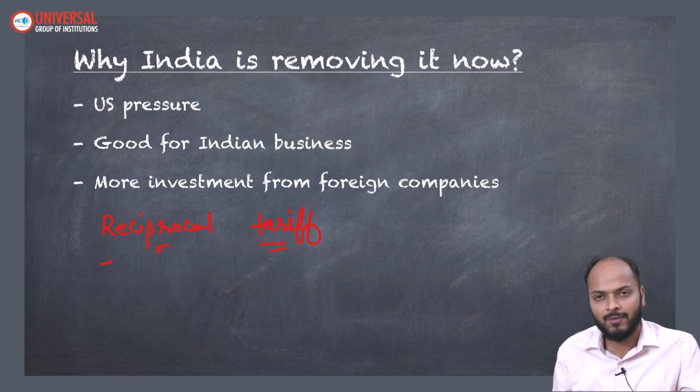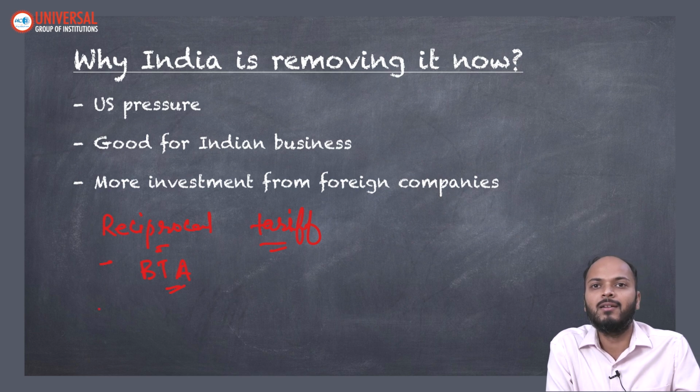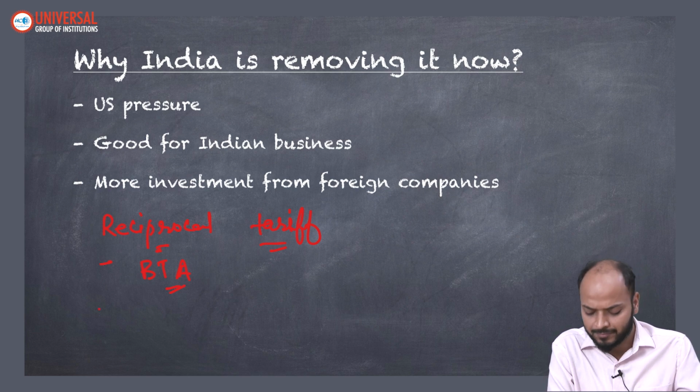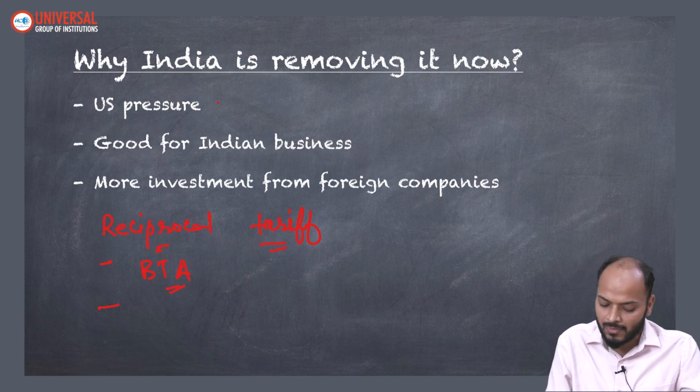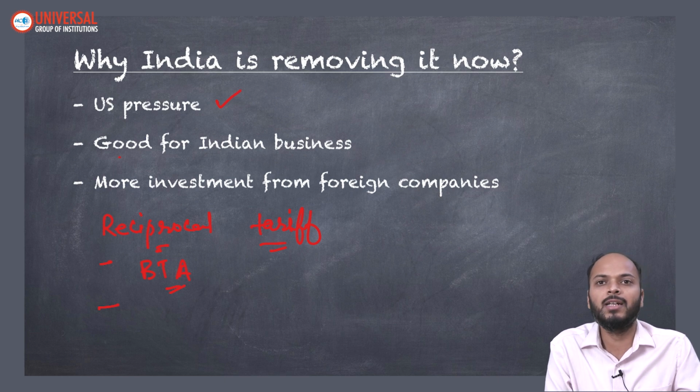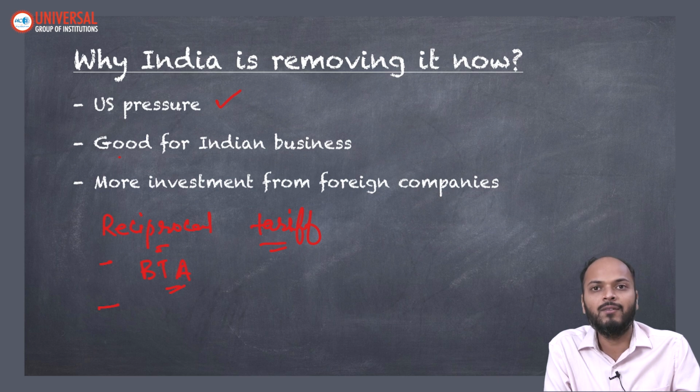In the same process, for the same reason, India is also negotiating the terms of a bilateral trade agreement with USA. We have also reduced taxes on many US goods, for example Harley Davidson bikes, and some whiskies, bourbon whiskey of USA. So basically India, suo moto on its own, is reducing taxes on many US goods. That is the first thing, because we are under tremendous US pressure; from 2nd of April they have announced to impose reciprocal tariff on India.